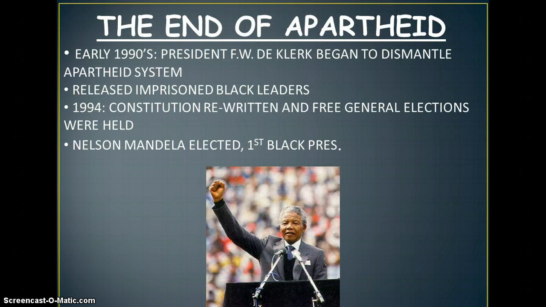The end of the apartheid was in the early 1990s. President F.W. de Klerk came into power, and he dismantled the apartheid system. He released prisoners that were imprisoned, black leaders that had fought against apartheid, including Mandela. And in 1994, the Constitution was rewritten and free general elections were held. That is when Nelson Mandela was elected as the first black president of South Africa.